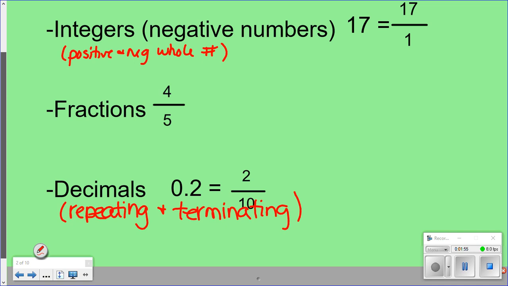Integers, what do you mean? Also includes negative numbers. So I could give an example like this. This is positive and it's supposed to be negative whole numbers. I just wrote NEG whole numbers. Fractions and then decimals. And one thing I want to point out about decimals is the repeating and terminating, and I'll talk about that in a second. I want to make sure everybody hears that.